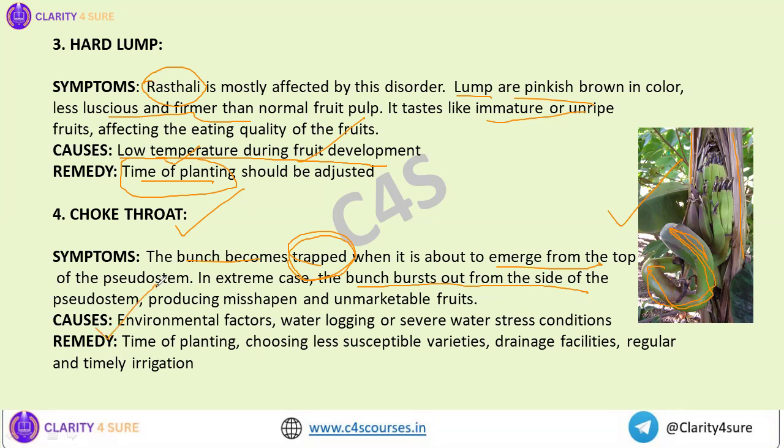What are the causes of choke throat? Environmental factors, waterlogging, severe water stress. So again, we need to manage the time of planting and choose less susceptible varieties. Drainage facilities should be available in order to prevent this choke throat. Okay, so now that you have seen the picture of choke throat, will you ever forget it? You will not forget, right? So just try to remember the pictures, then you will never forget.